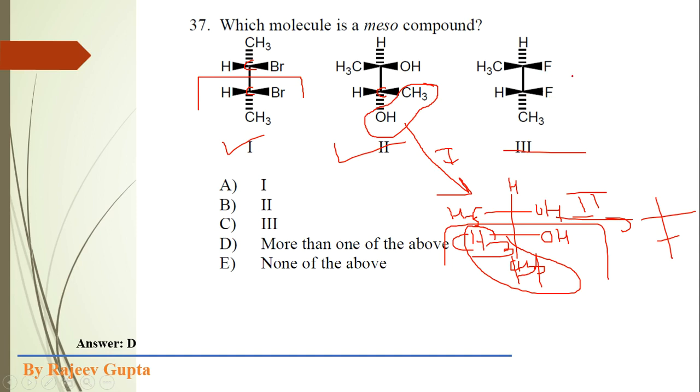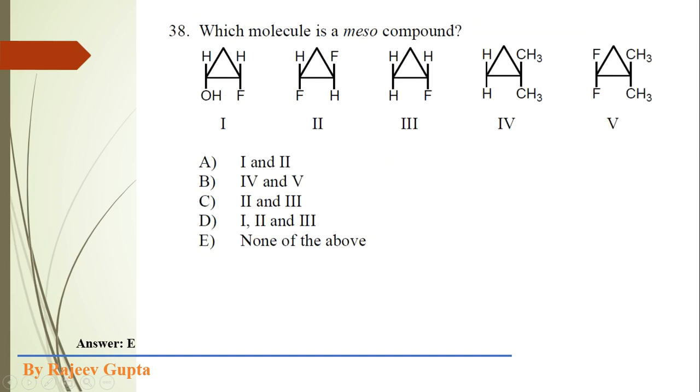The third structure will not have a plane of symmetry. Suppose we move this here and this over here. Here we get hydrogen and here a methyl group. Now if we interchange these two, here we get fluorine and here hydrogen. Obviously it will not contain a plane of symmetry, so it is not a meso compound. So only two structures, structure 1 and structure 2, are meso compounds. So the correct option is D, where more than one of the above structures are meso compounds.